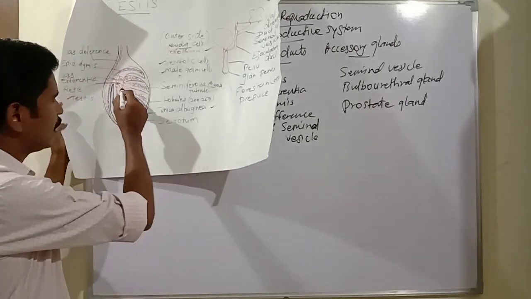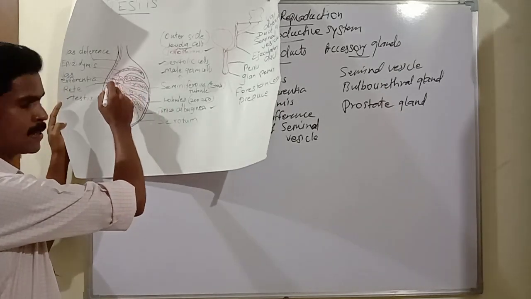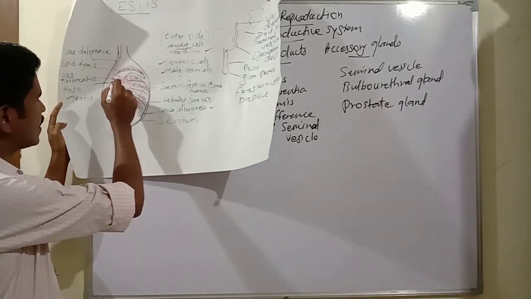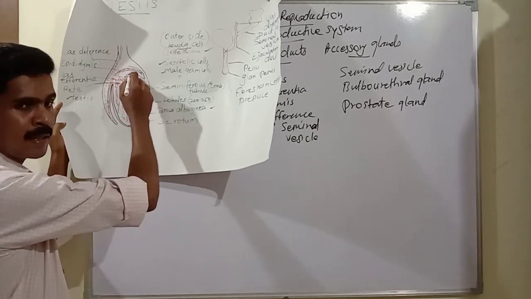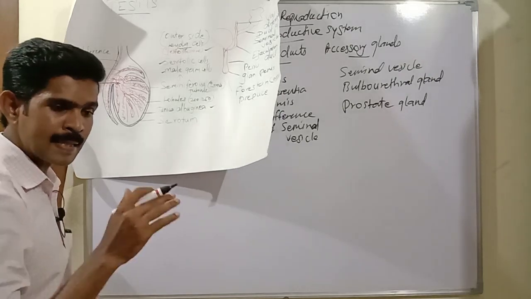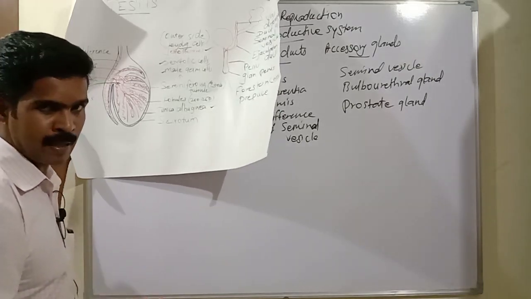Already I told you the sperm leaves the seminiferous tubule to the rete testis. From the rete testis it enters the vasa efferentia, then from the vasa efferentia it enters inside the epididymis. Inside the epididymis they stay for a few hours for maturation.